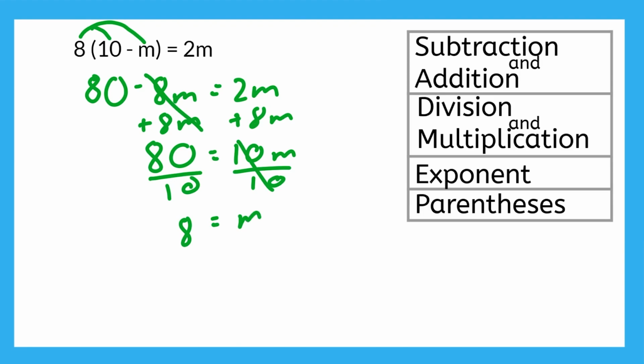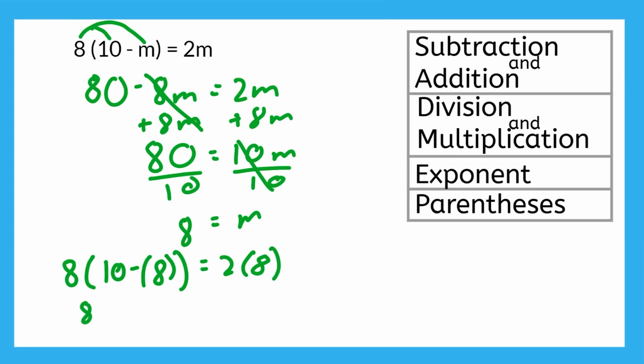We're used to seeing the variable on the left side, but it doesn't really matter. If two things are equal, then they're equal, you know? So let's check our answer now. Plug in 8 to the original problem. On the left, 10 minus 8 is 2, and 8 times 2 is 16. On the right, 2 times 8 is 16. The scale is balanced, so m is 8.